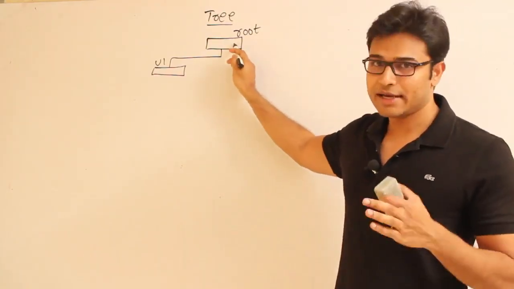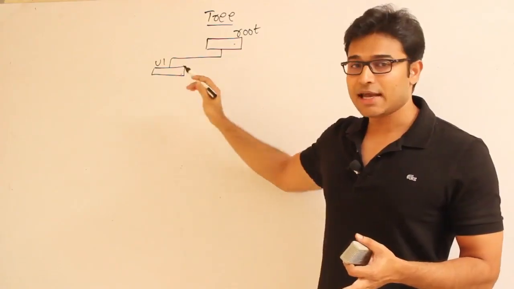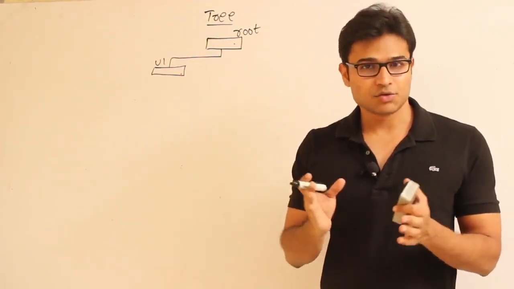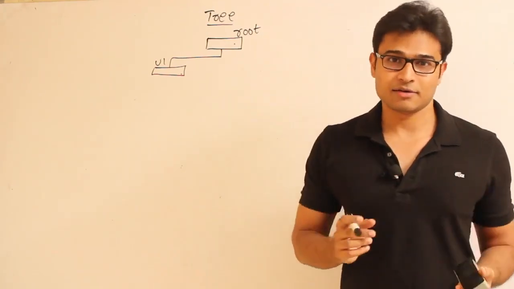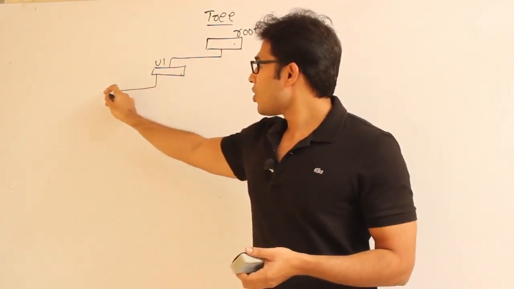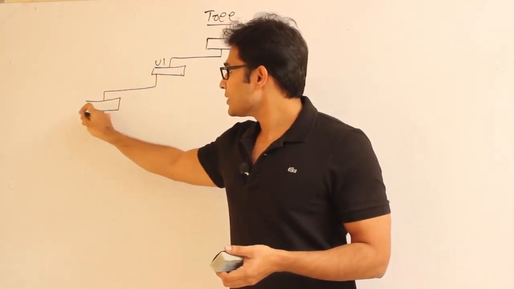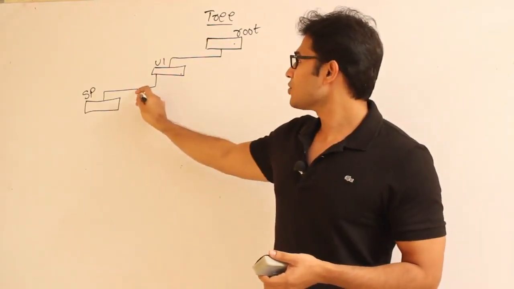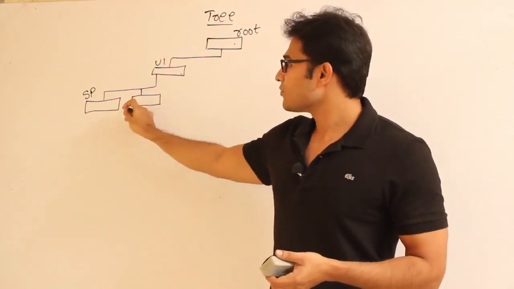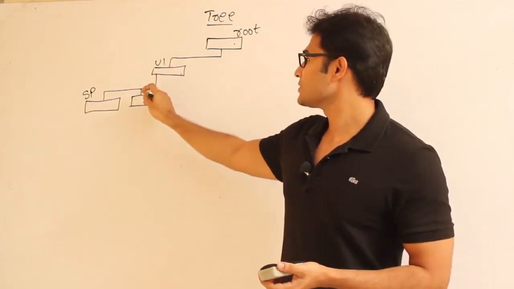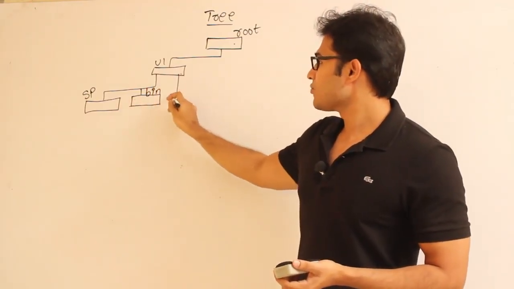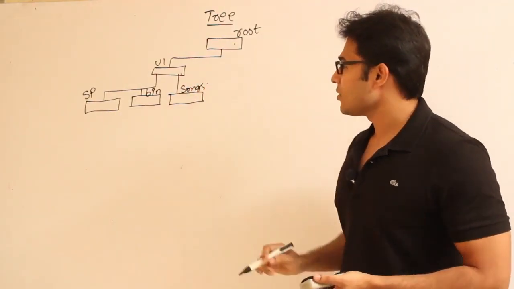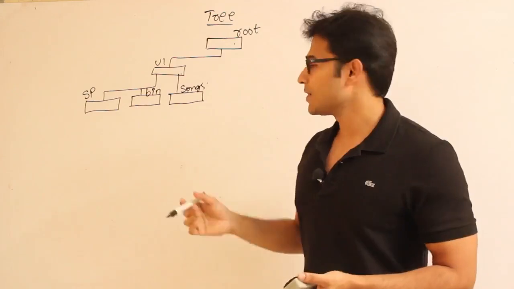So it can have a root level directory and then user level directories, and a user may want to group many files together and put them in one directory. For example, he might want to put all the source programs in one directory. Let us say the directory is named source programs. Similarly, he might want to put all the executable programs in one directory and name it binaries, right? And similarly, he might want to put all the songs in one directory and name it songs, right?